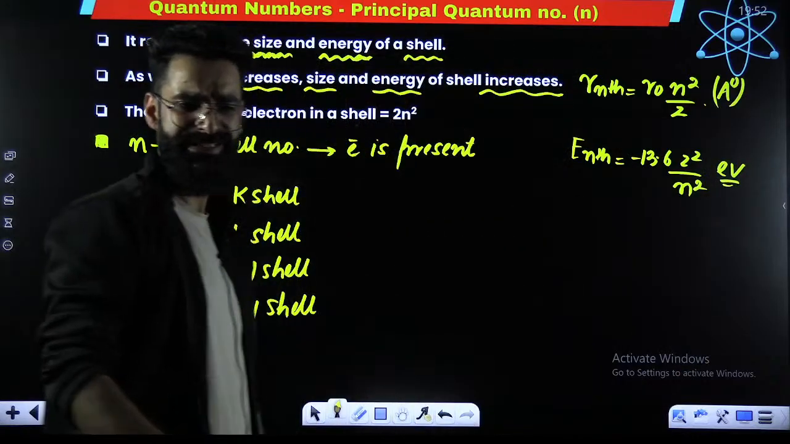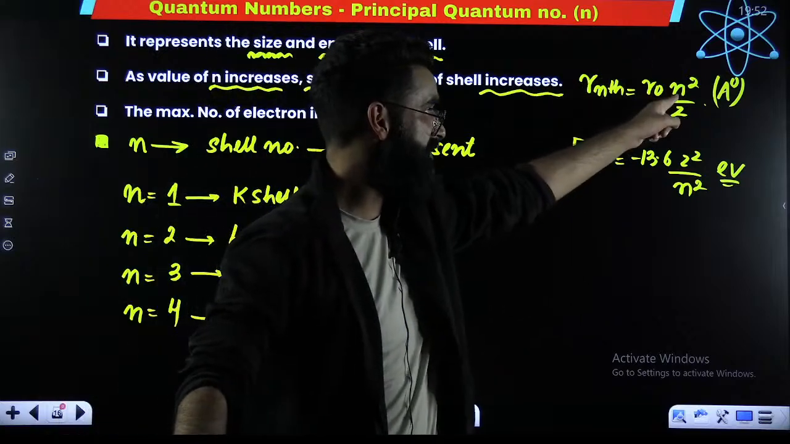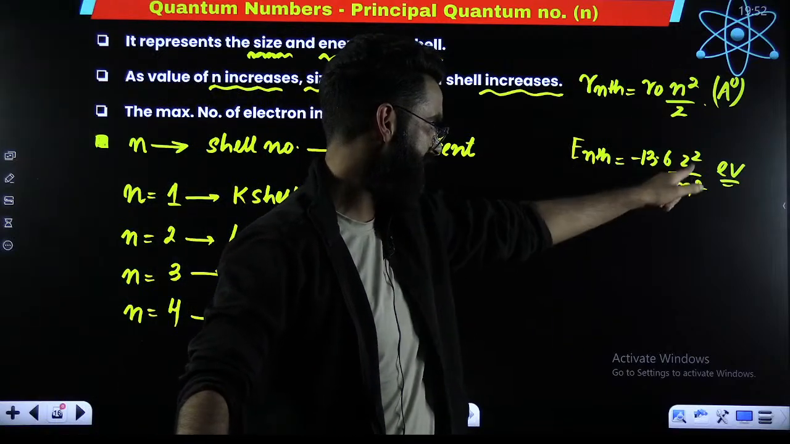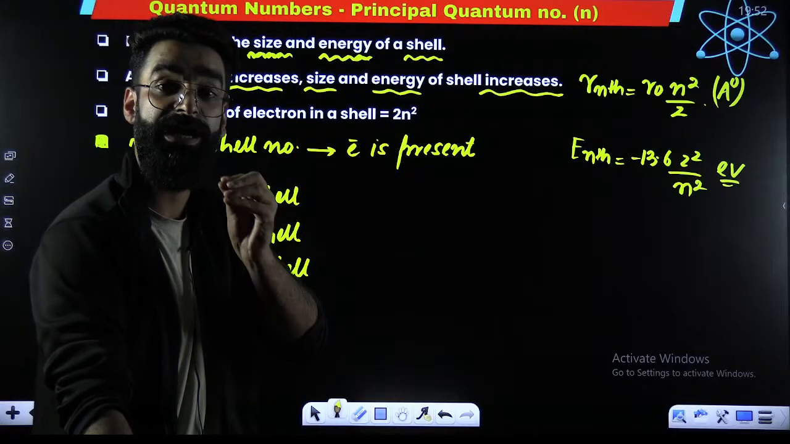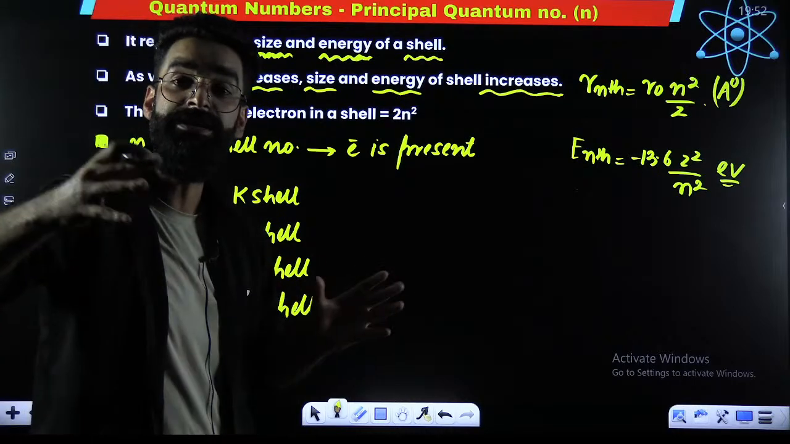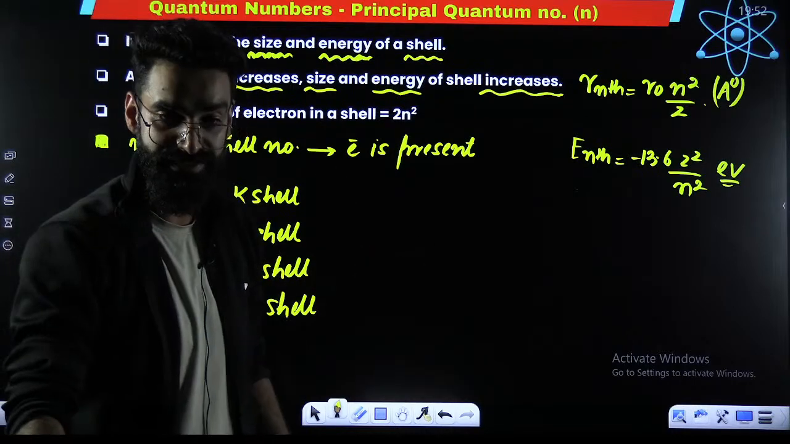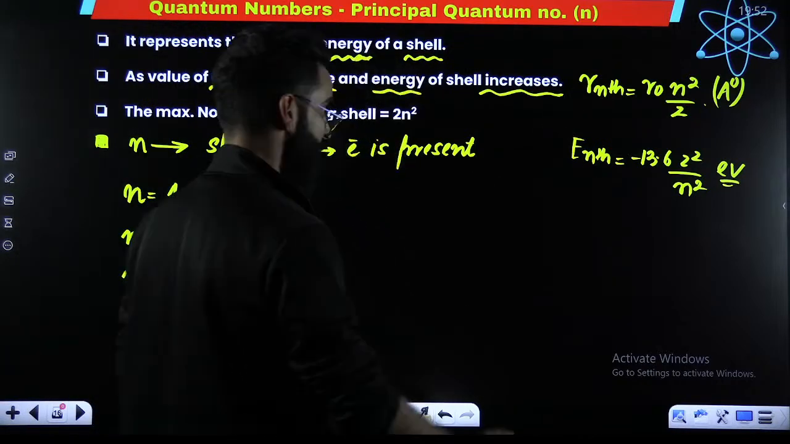Have you studied these results? In the first session, you would have studied them. In these results, do you see n? Yes. And we have discussed in detail that as the value of n increases, the size of the shell increases, and as the value of n increases, the energy of the shell increases. That can be explained with the help of these two results.